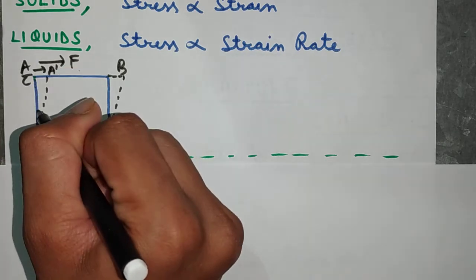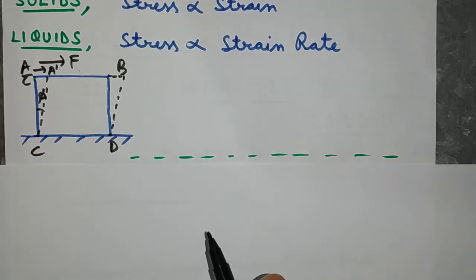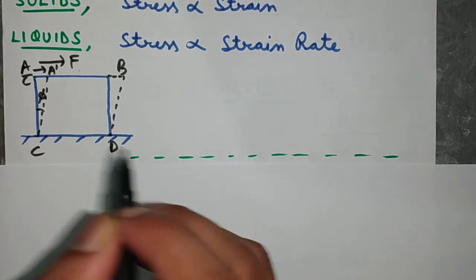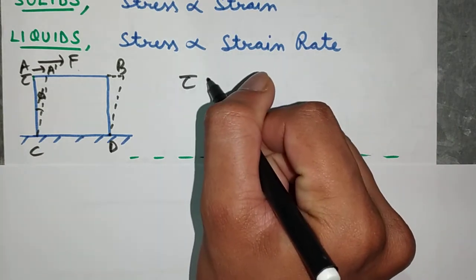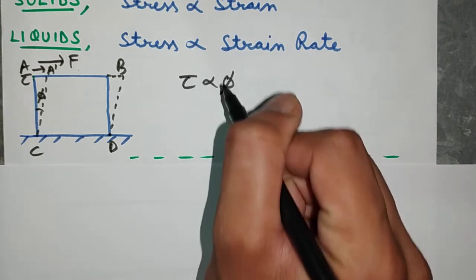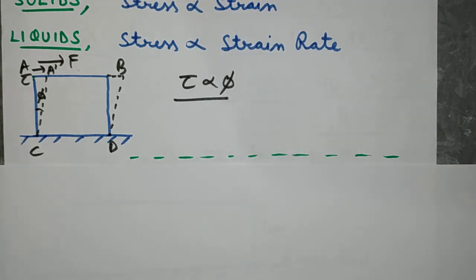Because of this shear stress, some shear strain will develop, which will be phi. So in the case of solids, our deformation is limited. In the case of solids, tau, which is stress, is proportional to phi, which is strain. But this is not seen in the case of liquids, as in liquids continuous deformation is seen.